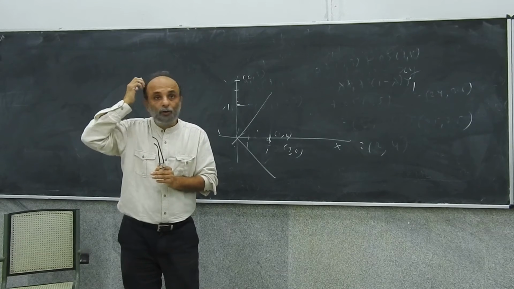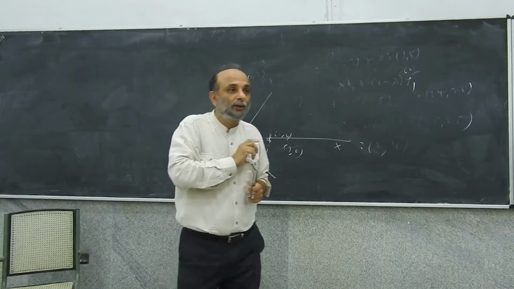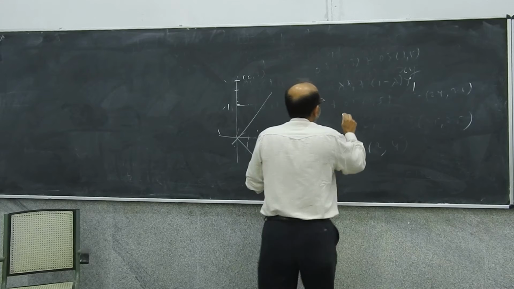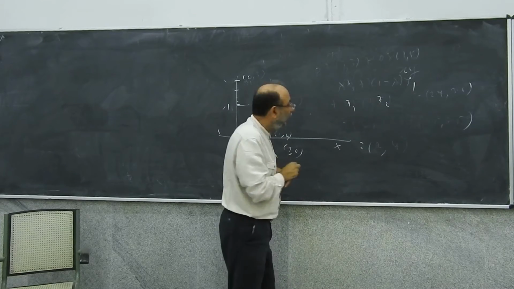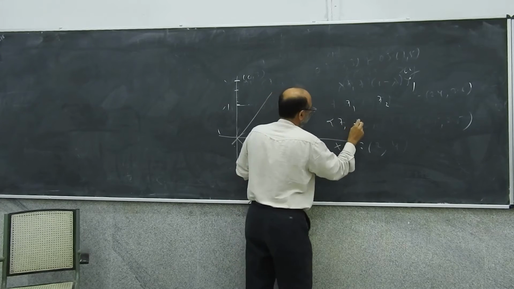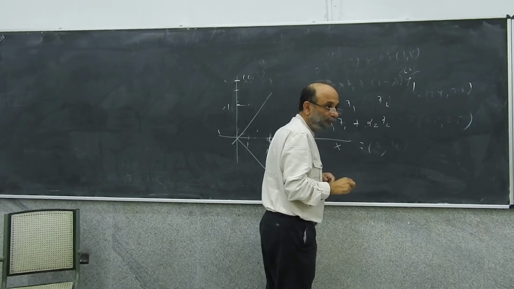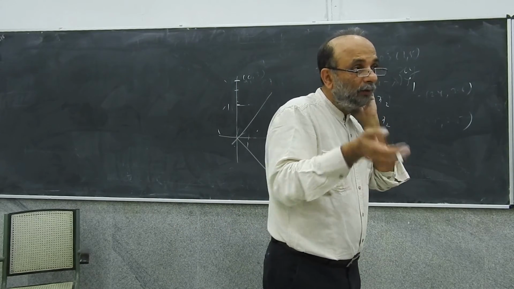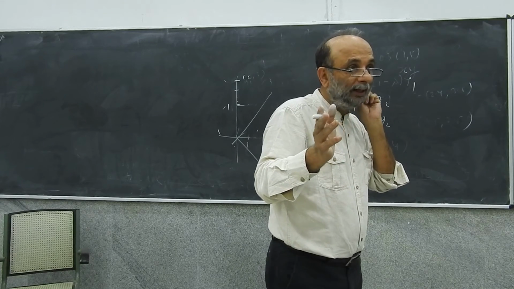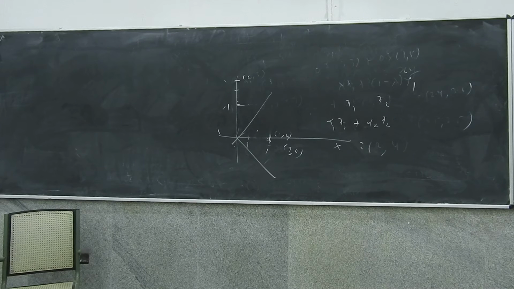In fact, if x1 and x2 are the two basis vectors, then any vector can be thought of as alpha 1 x1 plus alpha 2 x2. Right? By multiplying x1 with something and x2 with something, you can always generate that point. So x1 and x2 are called the basis vectors.